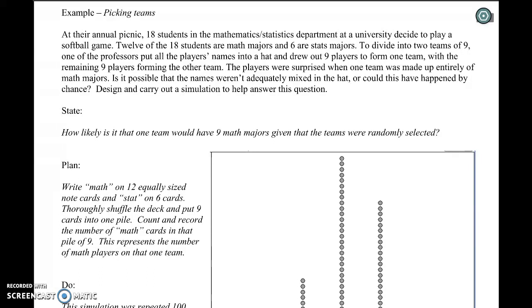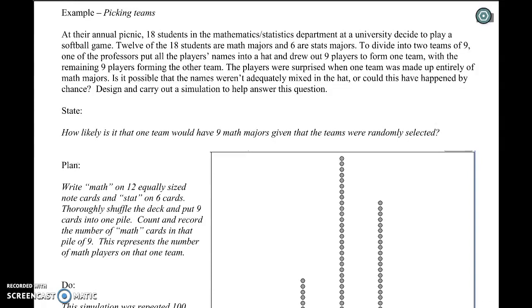12 of the 18 students are math and 6 are stat majors. So we got 12 math people and 6 stat people. So you can't have a math team and a stat team, not enough stat kids. To divide the teams of 9, one of the professors put all of the names of the students into a hat and drew out 9 players to form one team, with the remaining 9 players forming the other team.